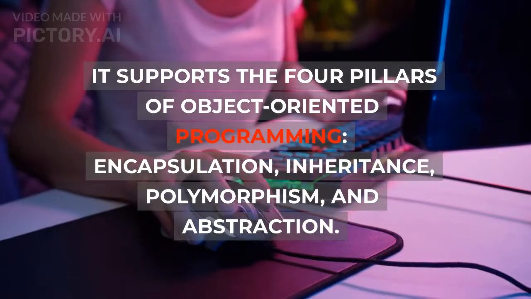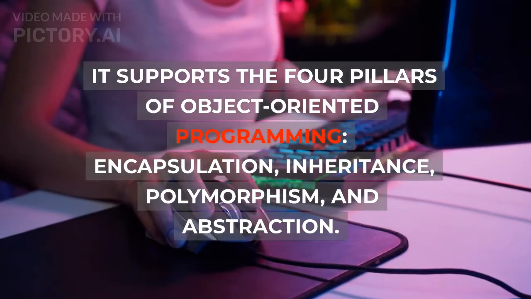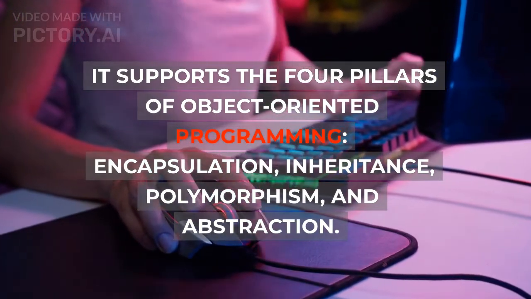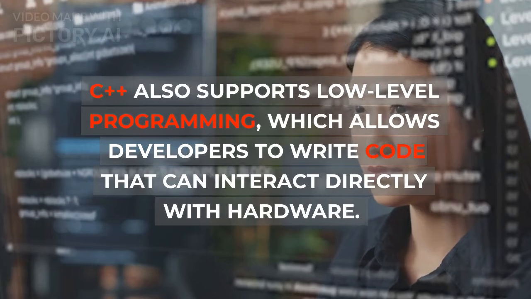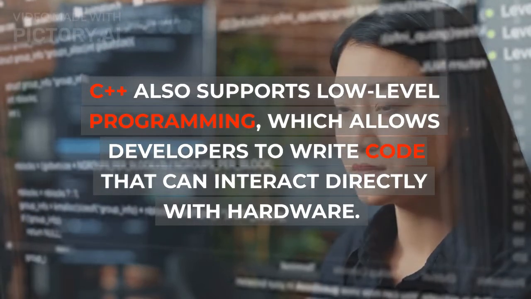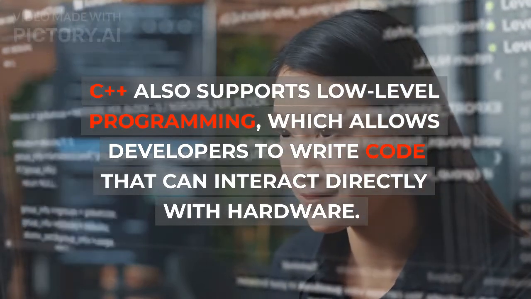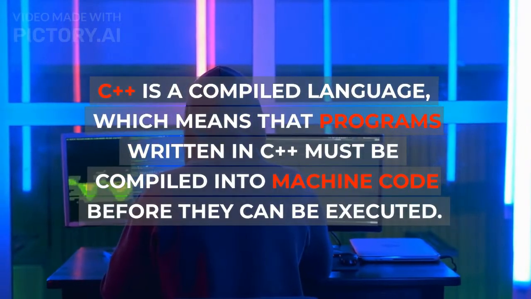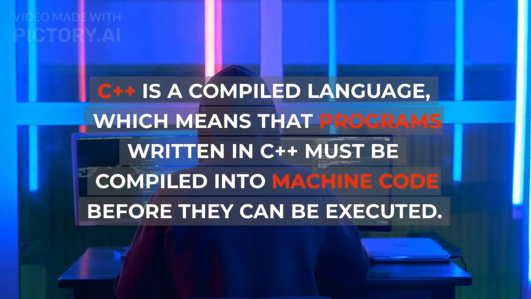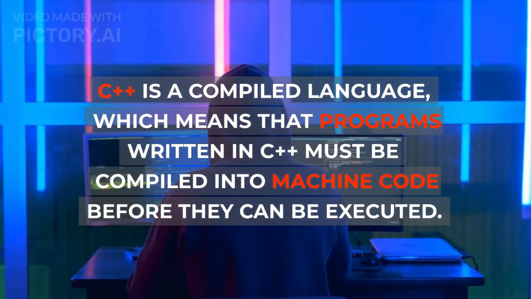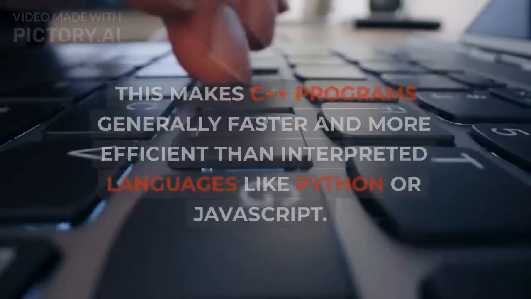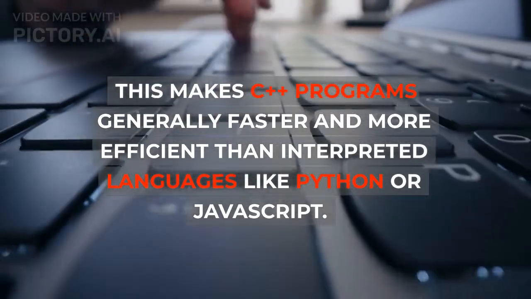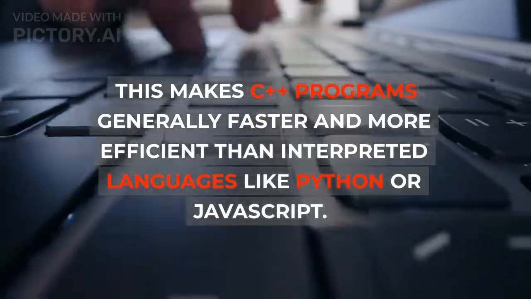It supports the four pillars of object-oriented programming: encapsulation, inheritance, polymorphism, and abstraction. C++ also supports low-level programming, which allows developers to write code that can interact directly with hardware. C++ is a compiled language, which means that programs written in C++ must be compiled into machine code before they can be executed. This makes C++ programs generally faster and more efficient than interpreted languages like Python or JavaScript.